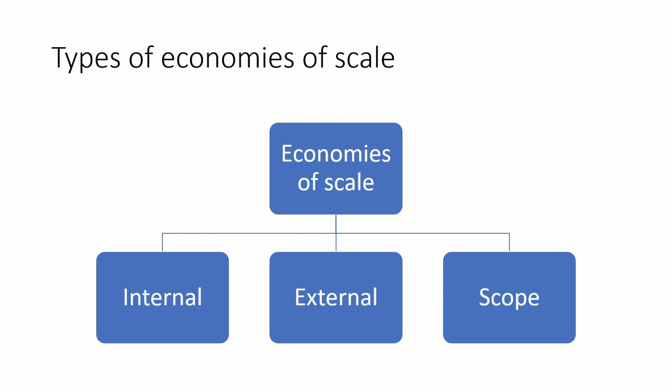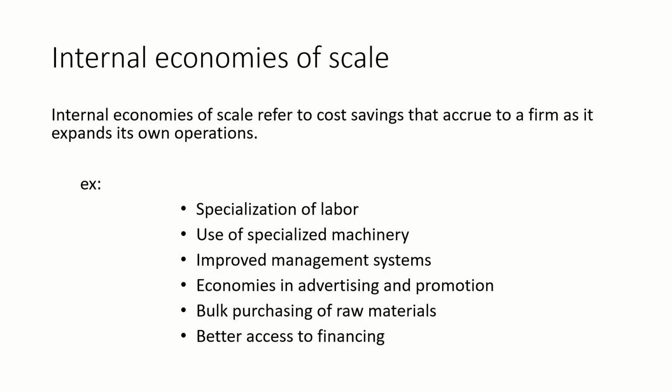Mainly, there are three types of economies of scale: internal, external, and scope. Internal economies of scale refer to cost savings that accrue to a firm as it expands its own operations. As examples, specialization of labor. As a firm grows, it can specialize its workforce, allowing employees to develop greater expertise in a particular task, leading to improved efficiency and lower costs.